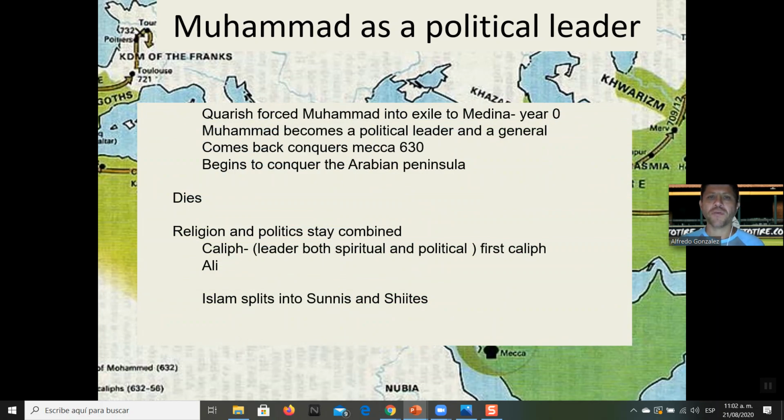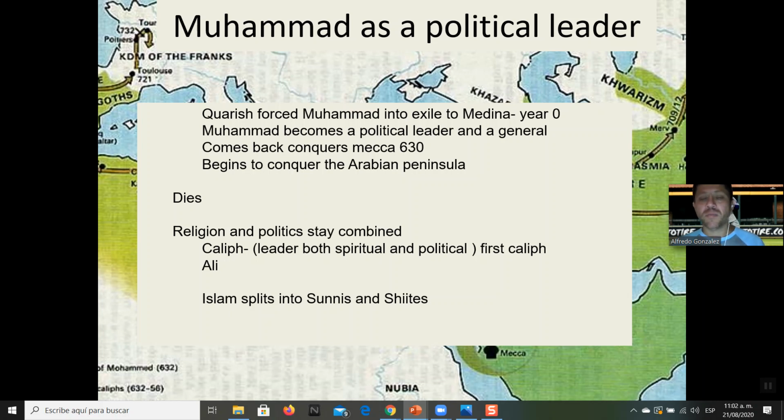So the Quraysh tribe forced Muhammad into exile, into Medina. That exile, that trip from Mecca to Medina, in Islam, for Muslims, marks the year zero. So their calendar begins that year. That's approximately around the year 620 something. I don't know what it is exactly.